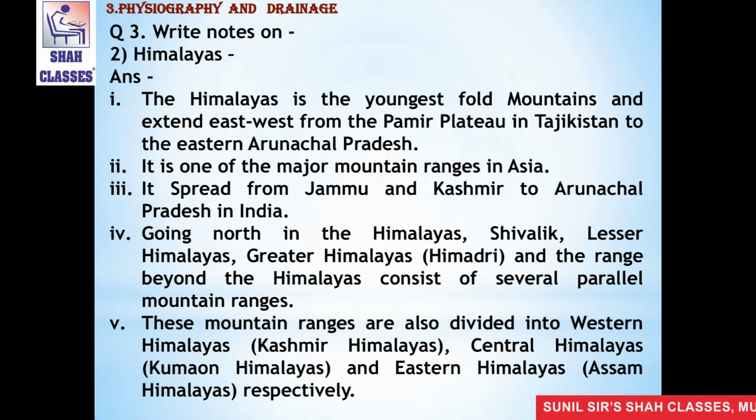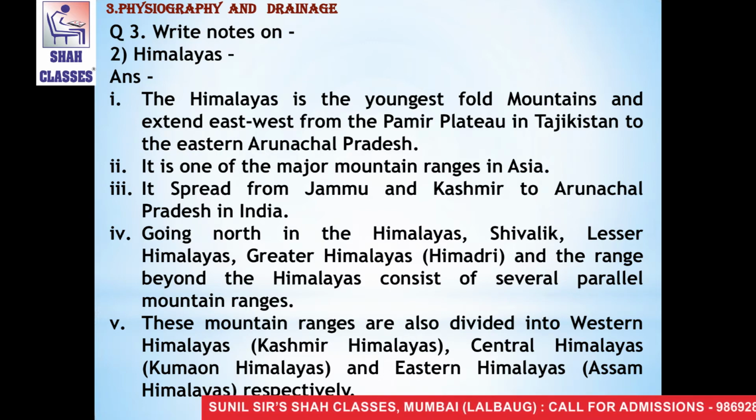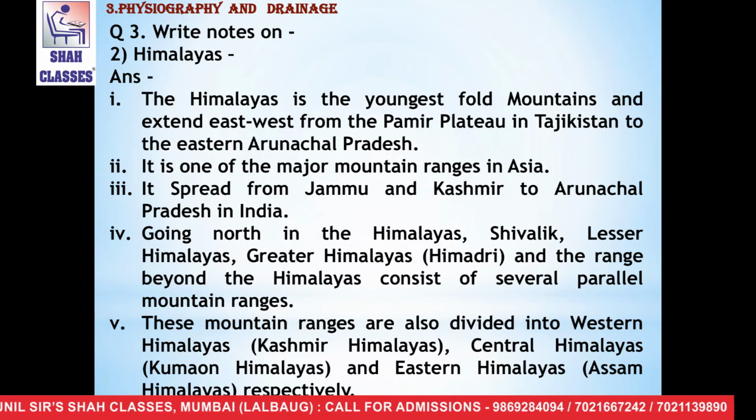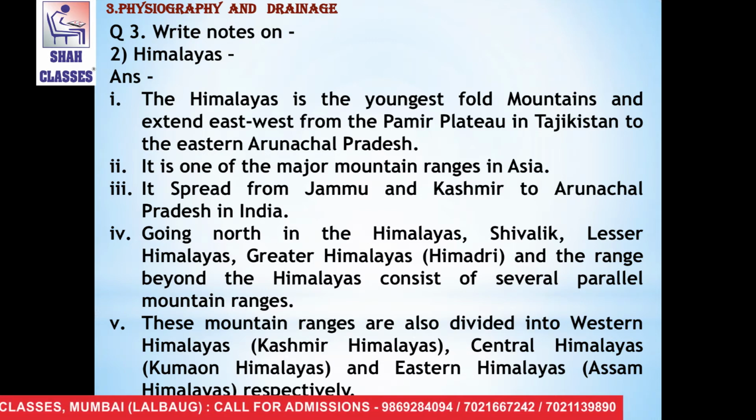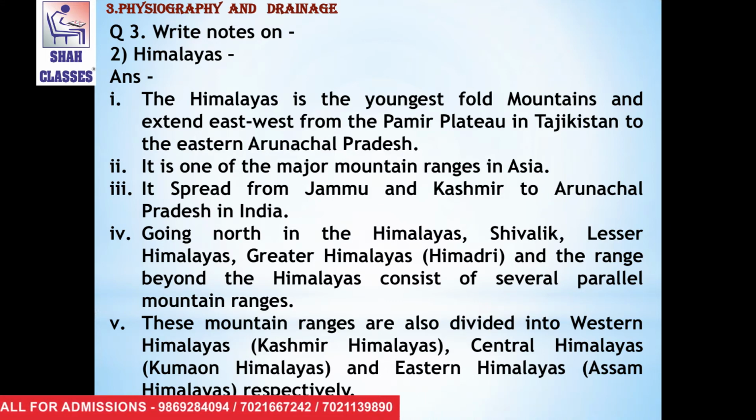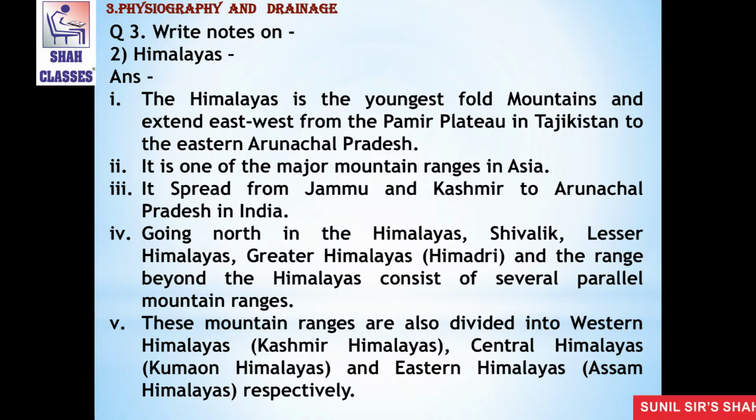Fourth one is going north in the Himalayas, Shivalik, Lesser Himalaya, Greater Himalayas, which is called Himadri, and the ranges beyond. The Himalayas consist of several parallel mountain ranges. The fifth point is these mountain ranges are also divided into Western Himalayas, which is called Kashmir Himalayas, Central Himalayas, which is called Kumaon Himalayas, and Eastern Himalayas, which is called Assam Himalayas, respectively.